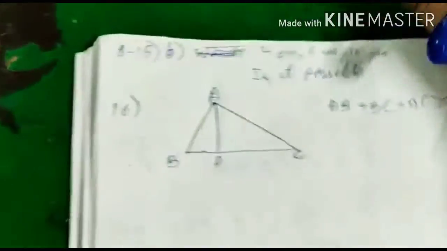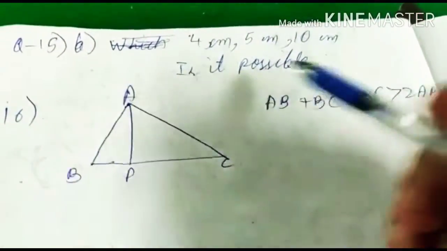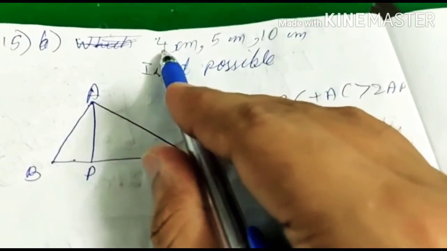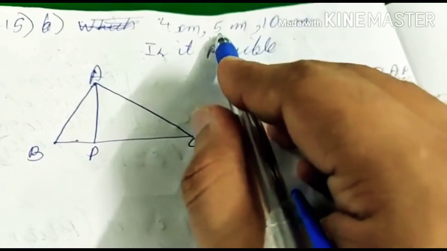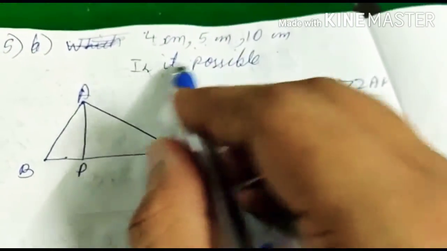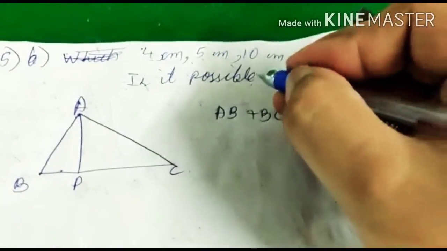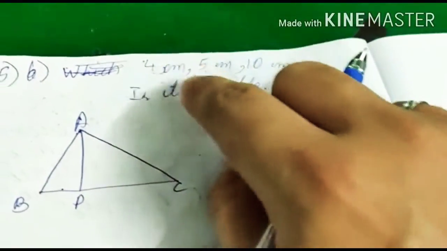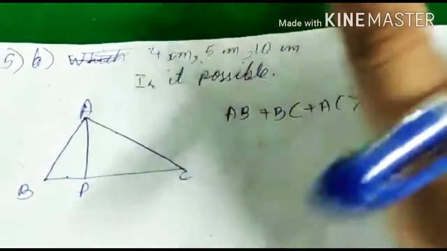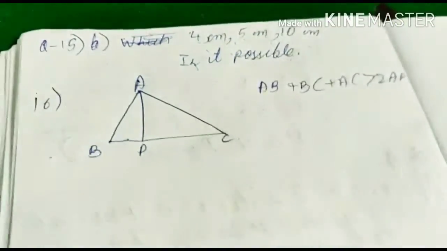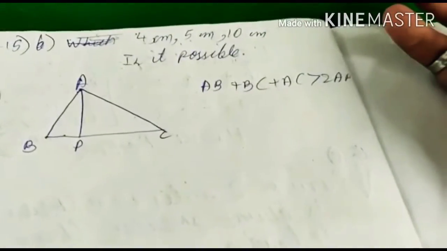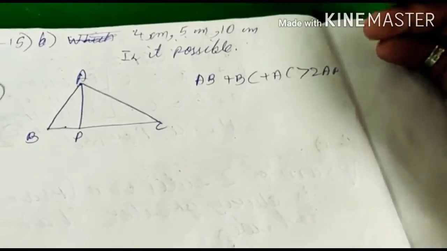The question here is 15 B part. In a triangle, the sides are 4 cm, 5 cm and 10 cm. It is asking, is it possible? That is, can these sides form a triangle? For this, we need to take the sum of two sides and check whether it is greater than the third or not.